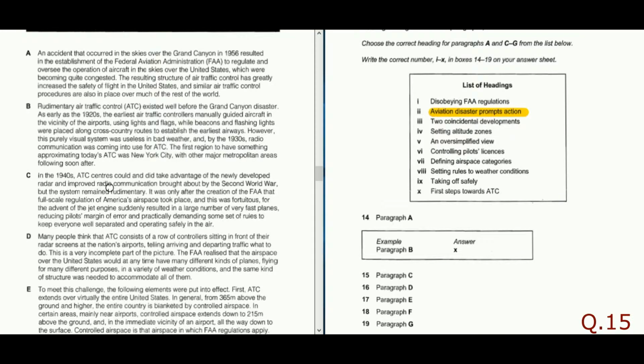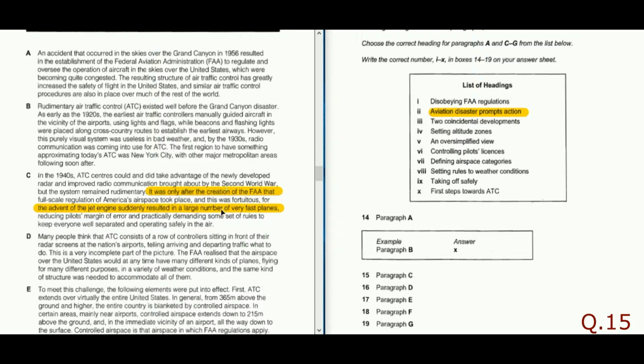In the 1940s, ATC centers could and did take advantage of the newly developed radar and improved radio communication brought by the Second World War, but the system remained rudimentary. Look here: it was only after the creation of the FAA that full-scale regulation of America's airspace took place, and this was fortuitous, for the advent of the jet engine suddenly resulted in a large number of very fast planes.